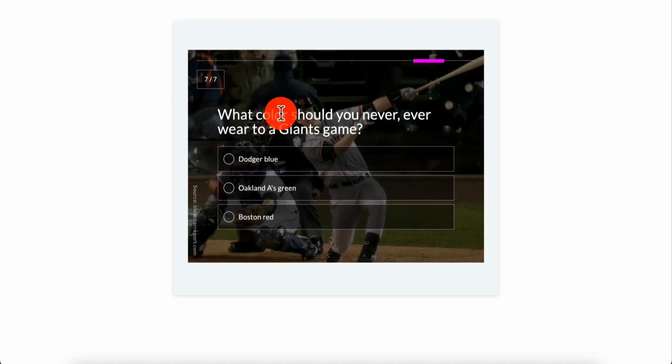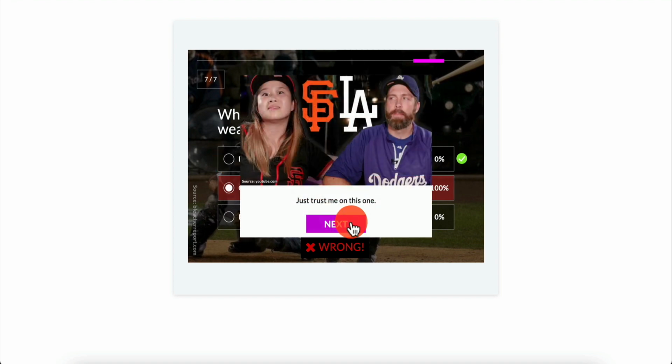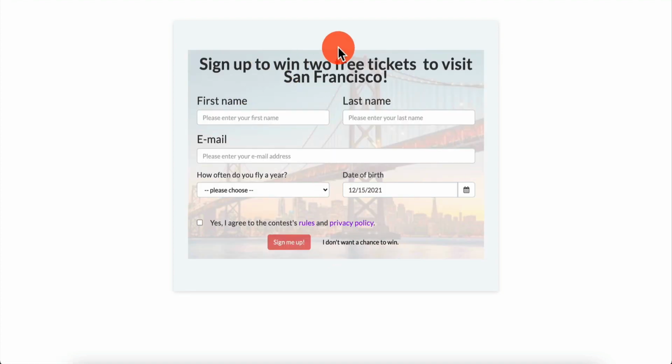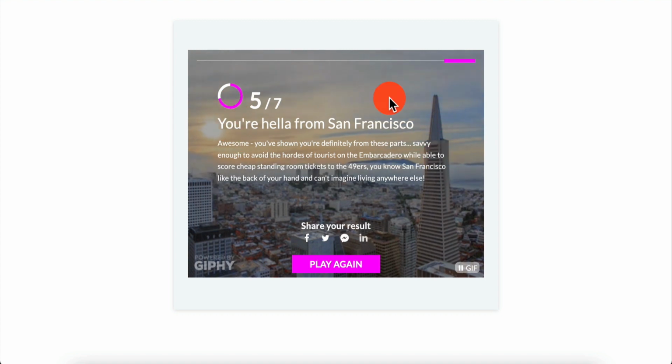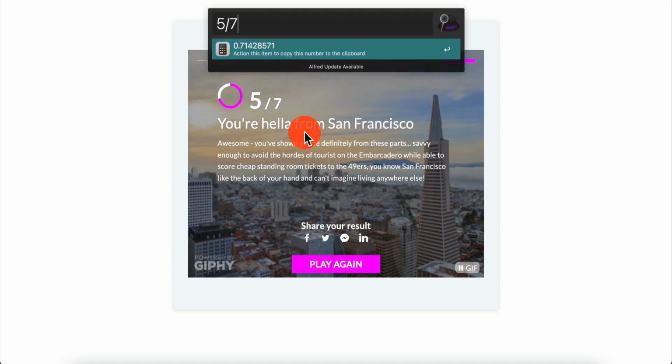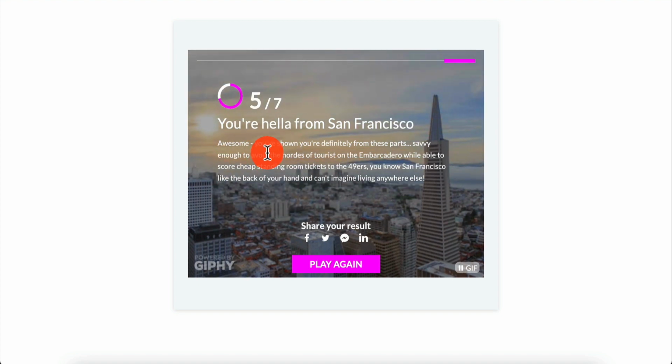All right. Next, what color should you never wear to a Giants game? Dodger blue. Okay, I don't know that one. And next thing, we have the sign up to win 2 free tickets to visit San Francisco, right? So we have this, and you can sign up, and that's going to get the emails. That way you collect the emails. But let's say you pick, I don't want a chance to visit, and now you have your 5 out of 7, and because I got 66% to 100%, because 5 out of 7 is what? 71%. So I'm just a little bit above that upper tier. It tells me that I'm from San Francisco, and that is what's up.